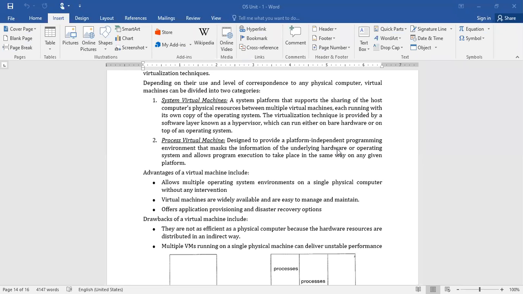That is not possible directly for users, because they don't have direct connectivity to the hardware systems. So the user has to connect to the hardware components in some other way. What is that way? By using system calls. By using system calls, we can convey our request to the hardware components, and then we get the services of the hardware components. In such a way, the process goes on.